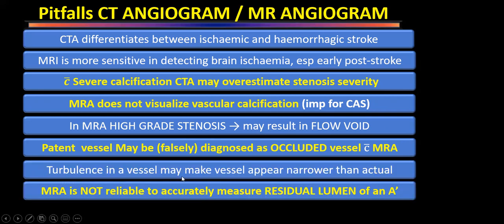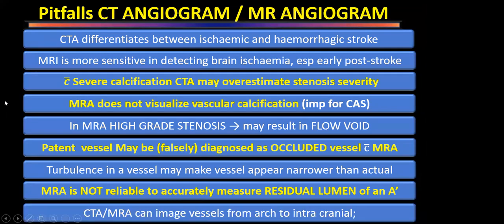Sometimes turbulence in the vessel may make the vessel appear narrower than actual. So MR angiogram is not reliable to accurately measure the residual lumen of an artery, because the turbulence in the vessel will make it appear smaller. So these are the problems with CT angiogram or MR angiogram, but by and large, most of the interventions are done with them. The reason is that they can image the whole of the arch and intracranial vessels. These things we cannot image with duplex ultrasound.